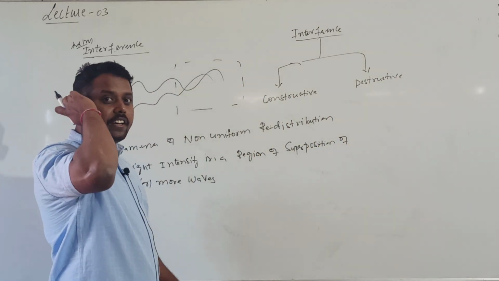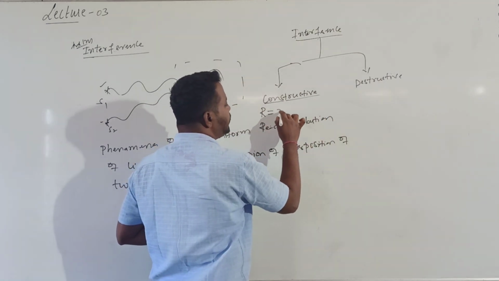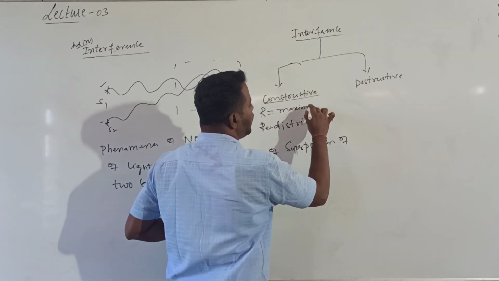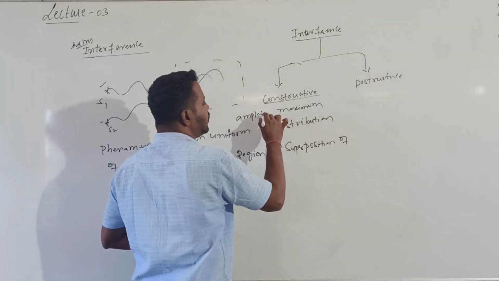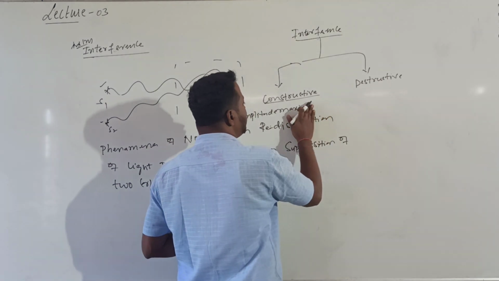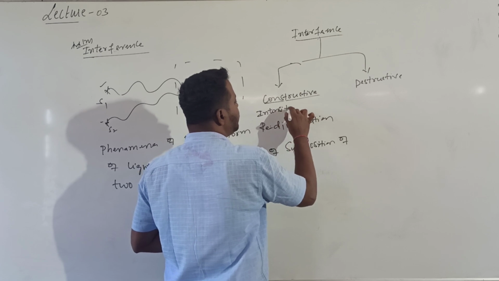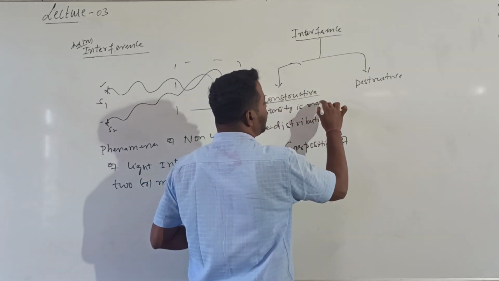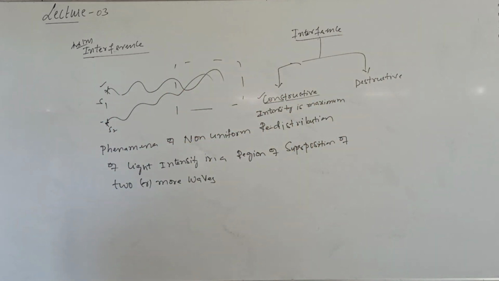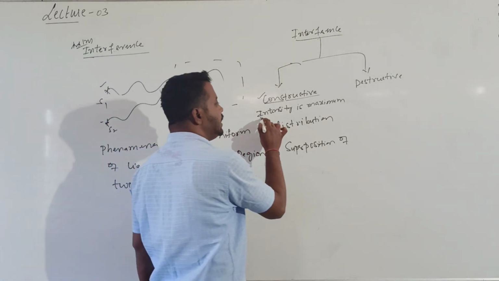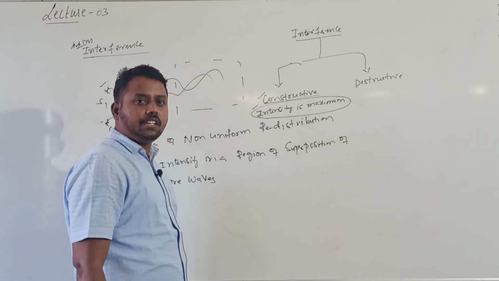So what is constructive interference? When 2 waves superimpose in such a way that the resultant amplitude is maximum, that is, the resultant intensity is maximum, it is called constructive interference. So how should light rays interfere? The light rays should interfere in such a way that their resultant intensity is maximum. That interference is called constructive interference.